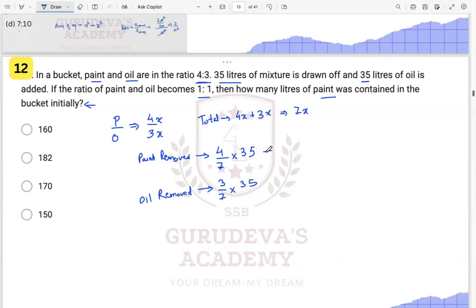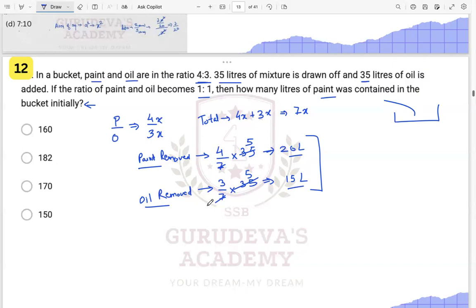So 7 goes 5 times, and 20 liters of paint will be removed, and again 5 times 3, that is 15 liters of oil will be removed. If 35 liters is removed from the whole mixture, paint and oil are removed in the same ratio. So 4 by 7 times 35 is 20 liters of paint and 15 liters of oil, right?